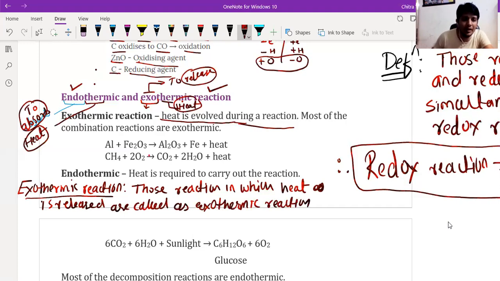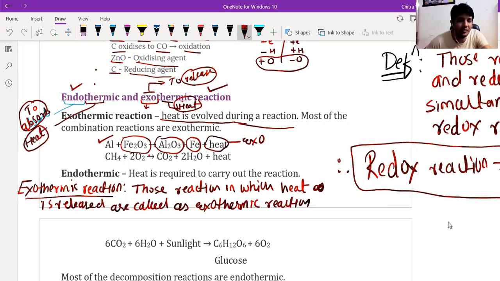Okay, here we have the reaction when aluminum reacts with ferric oxide to form aluminum oxide. Again a displacement reaction takes place, and iron is given out, and along with it heat energy is also released during the reaction, hence it is an exothermic reaction.